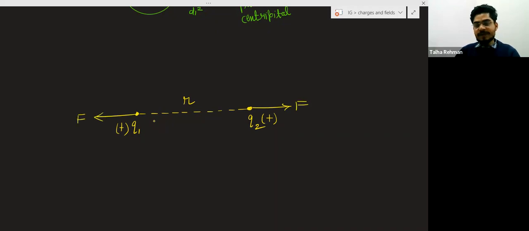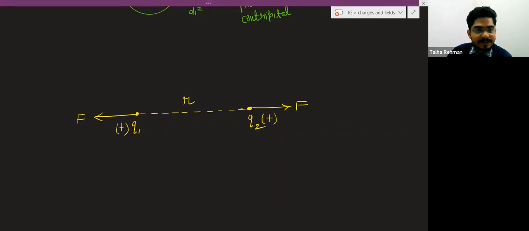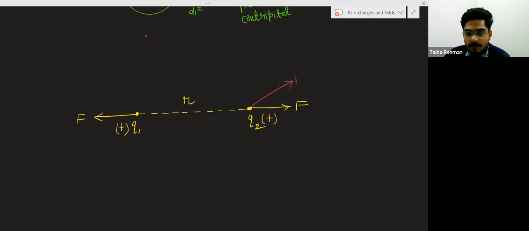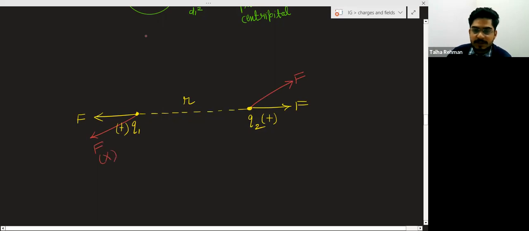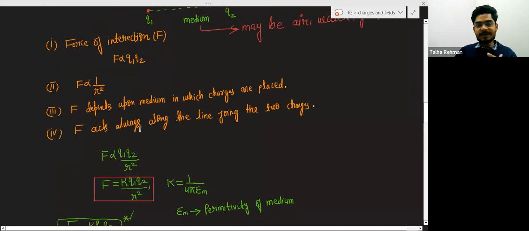It means the force will act along the line joining the two charges. The force will not act like this. Understand? So this is wrong and this is correct. So this is the meaning of this point: force acts always along the line joining the two charges.